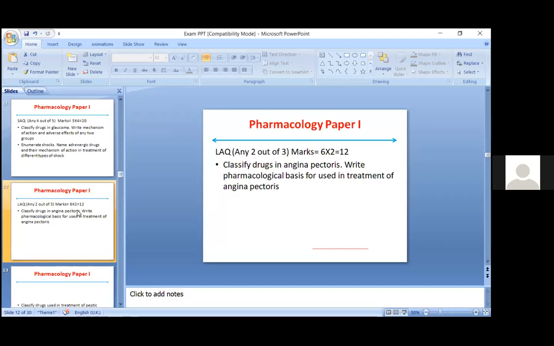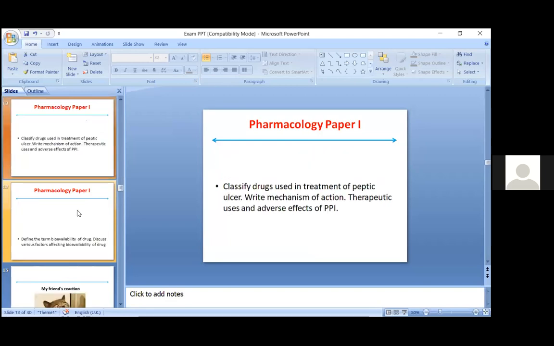Generally LAQ go for 4 pages and SAQ for 2 pages, but that depends on how many pages are there in your answer. You can always go for extra, no problem, because writing extra will not hamper anything, but writing less will surely hamper.